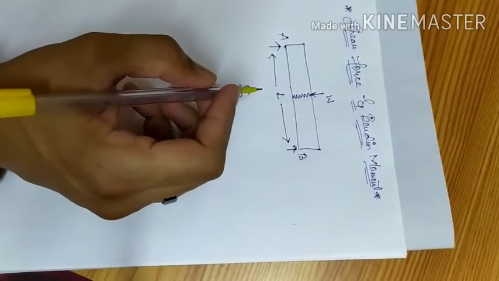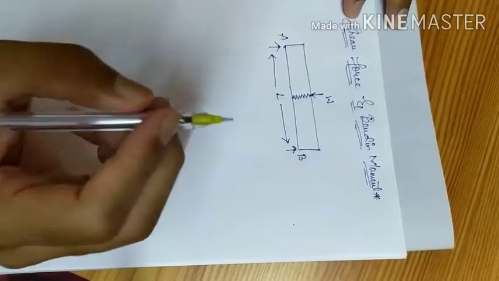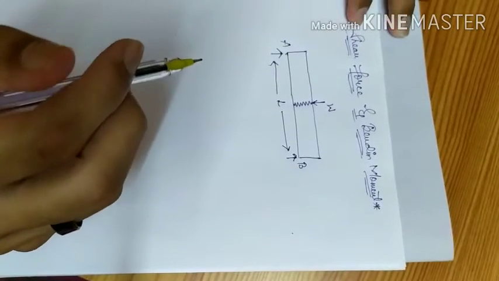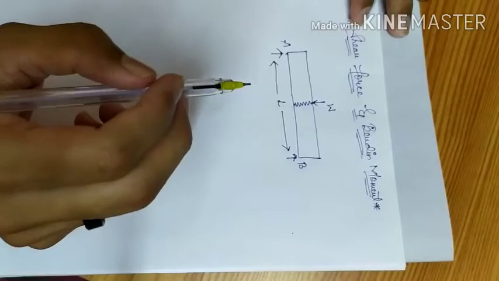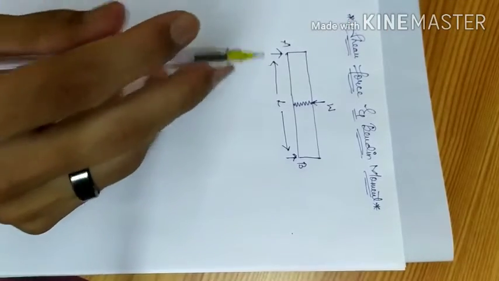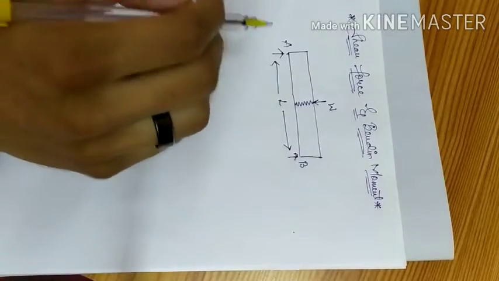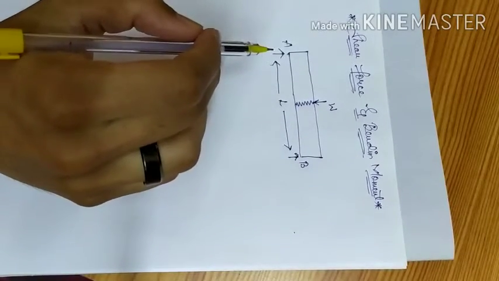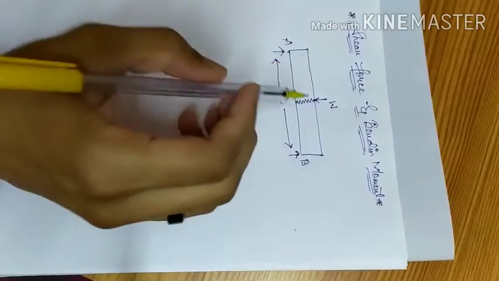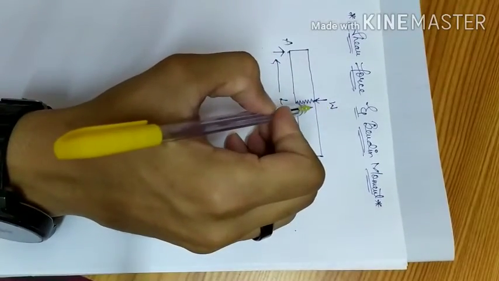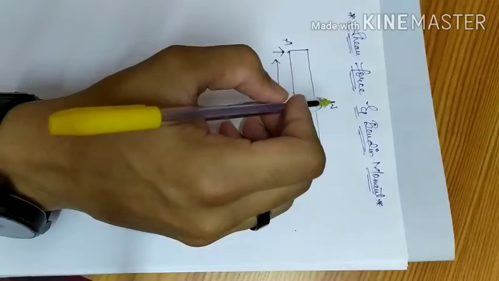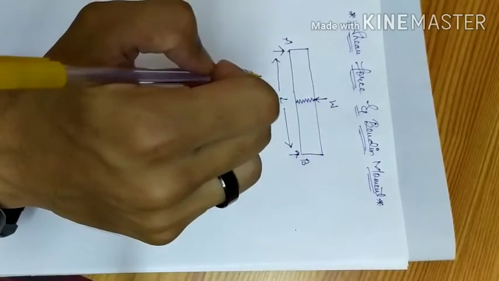This breaking of the beam is known as shearing of the beam. This shearing results in splitting of the beam into two parts, and this action is also called the shearing action of the beam, and the force acting on the beam which results in the breaking or shearing of the beam is called shear force.